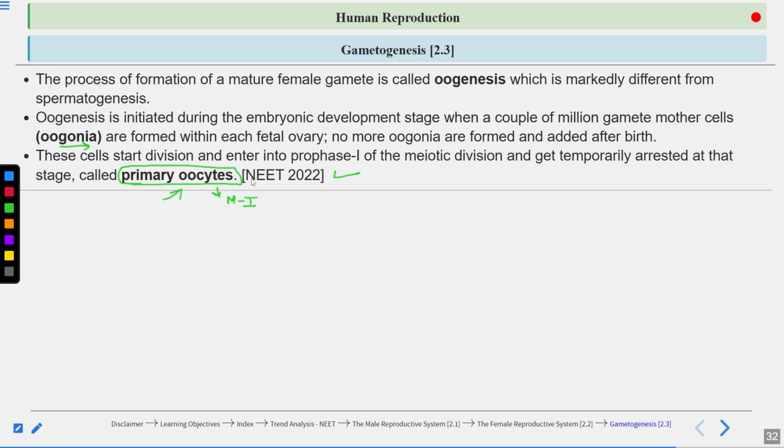There is no menstrual cycle. Eggs are formed after puberty. Menstrual cycle starts after puberty. So no eggs are released before the female attains puberty. So why is this so? Because primary oocytes are arrested in the prophase 1 of meiosis 1, and they resume their meiosis 1 division after puberty. And when the female attains puberty, this primary oocyte will complete its first meiotic division to form secondary oocyte. So secondary oocyte is formed after puberty.